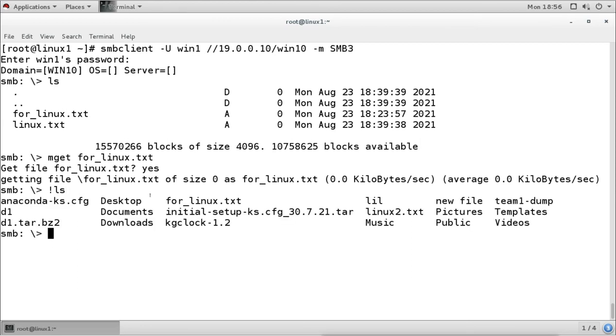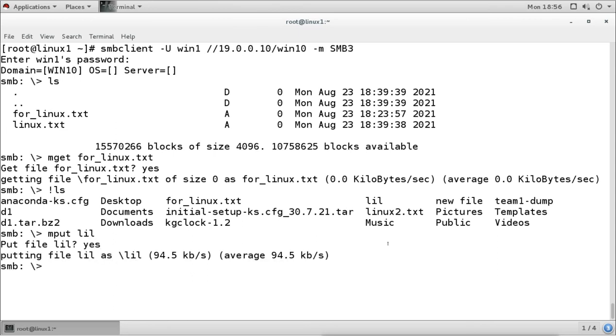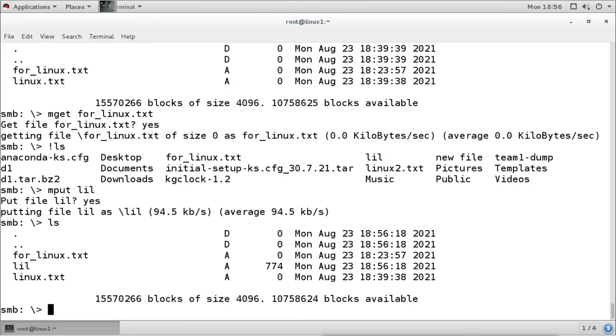For example, I want to upload this. So for uploading, use put and the file name, and it is going to upload to the server, and we can verify that the file is uploaded there.